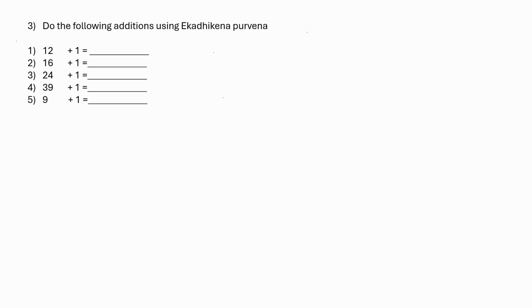Next number. Ekadikena Purvena of 16 is the next number, 17. Ekadikena Purvena of 24 is 25. Ekadikena Purvena of 39 is 40. Ekadikena Purvena of 9 is 10.